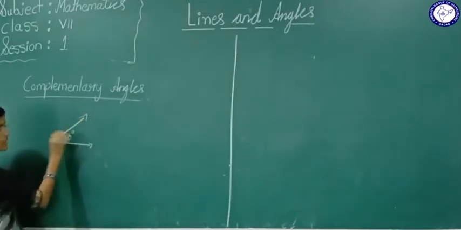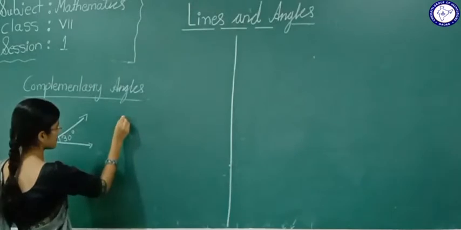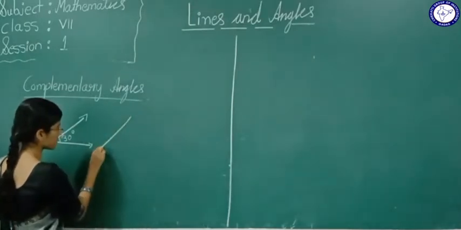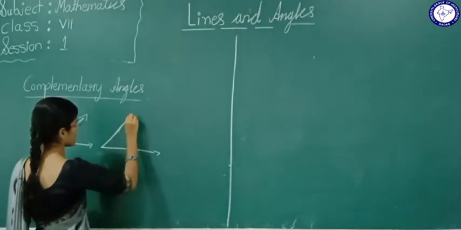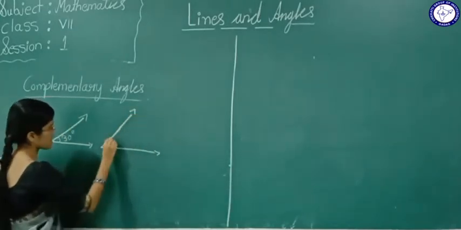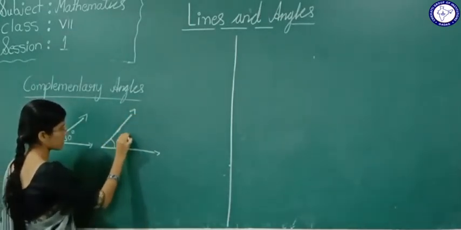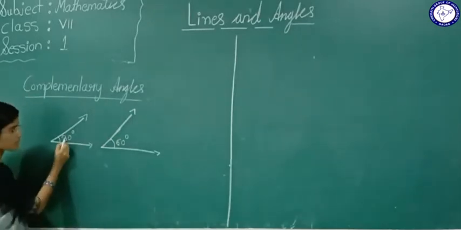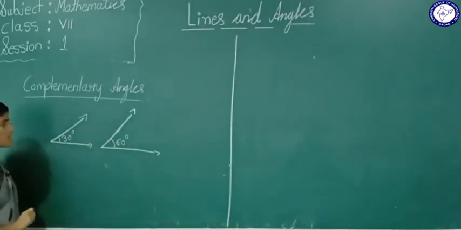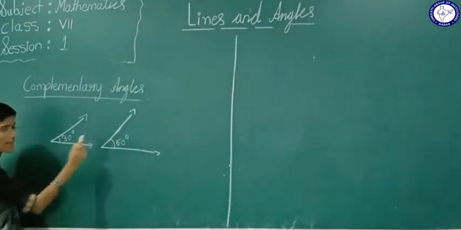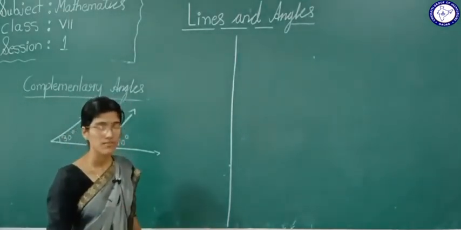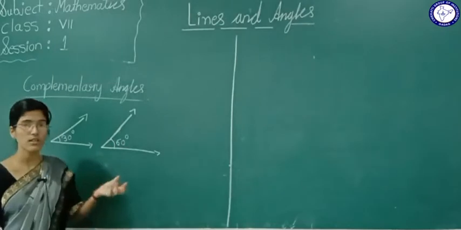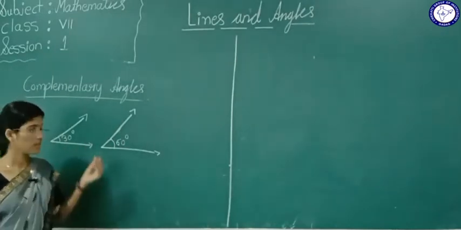This is a 30 degree angle, and this is a 60 degree angle. If the sum of these two angles is 90 degree, then such angles are called complementary angles.